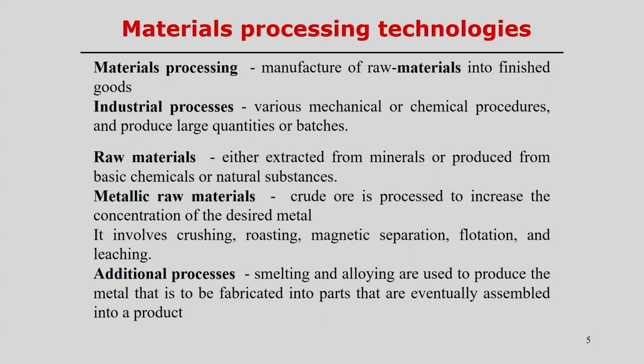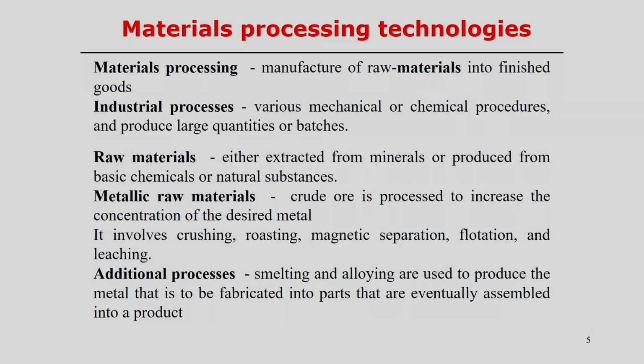For example, what we can collect from nature is crude ore, and the ore cannot be used directly for the manufacturing process. So, what happens to the ore? First we crush it and then roast it, and sometimes magnetic separation can follow. Flotation means we can separate out the lighter and heavier components. Following all these processes, we get the materials, and that is normally smelting, and we follow the casting process in these cases.